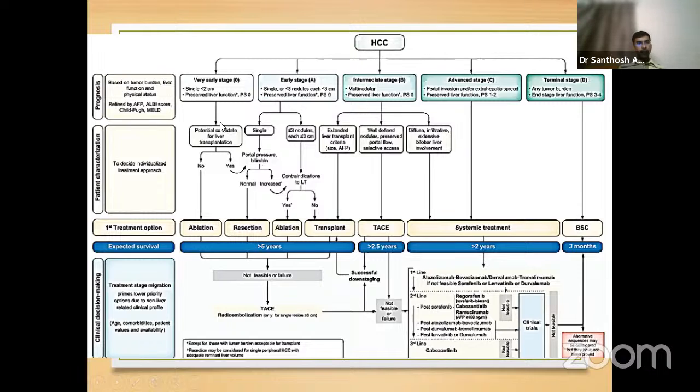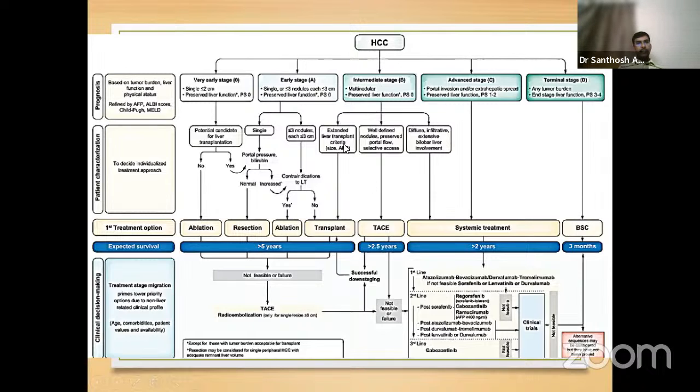If the status of the liver is good, go for resection. If it is not good, go for transplantation. If there are contraindications for liver transplantation, depending upon age, but they still fall under early stage, then we can go in for ablation. Intermediate stage is when the nodules are more than this, liver function is still preserved with a very good performance status, and then we go for TACE.